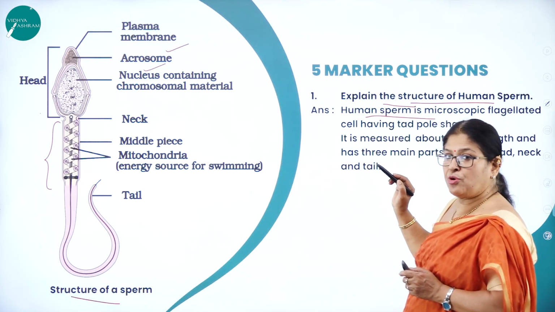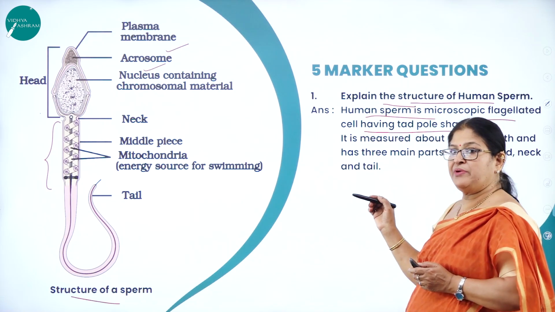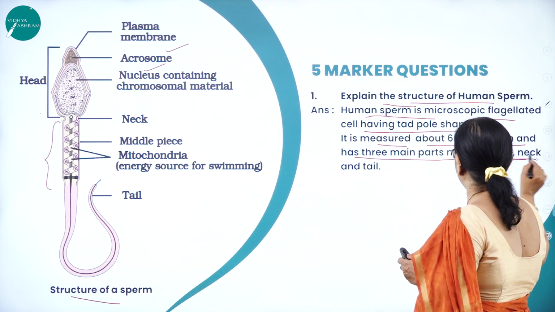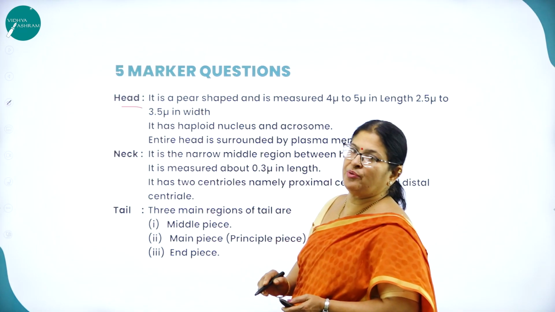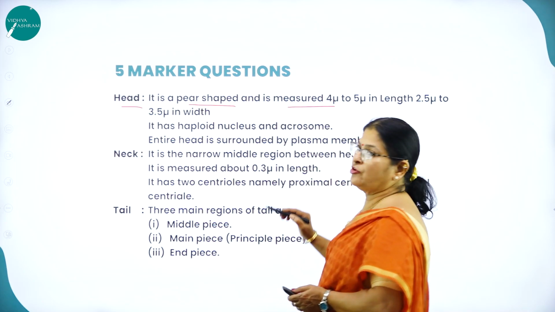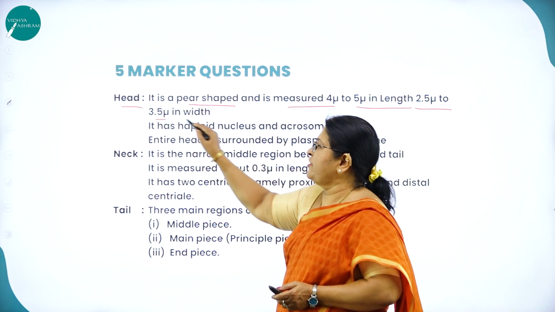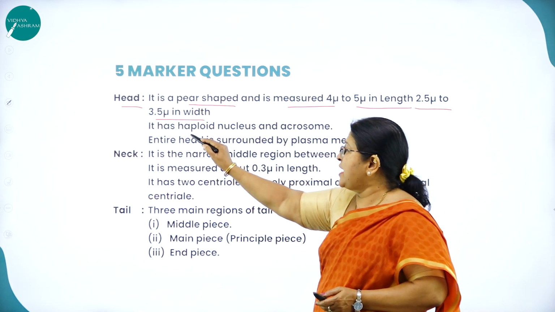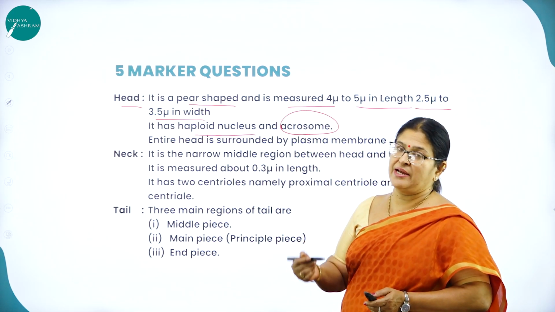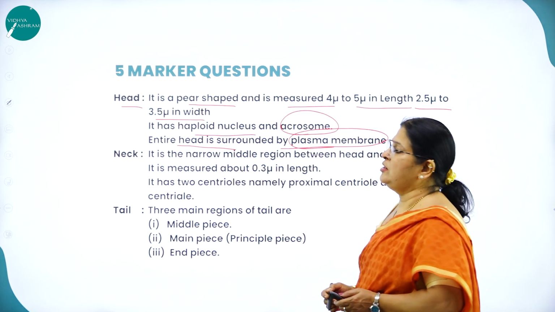Human sperm is a microscopic, flagellated cell having a tadpole shape. It measures about 60 microns in length and has 3 main parts, namely head, neck and tail. The head is pear shaped, measuring around 4 to 5 microns in length and 2.5 to 3.5 microns in width. It has a haploid nucleus and a cap-like structure called acrosome, which plays a great role at the time of fertilization. The entire head is surrounded by a membrane called plasma membrane.